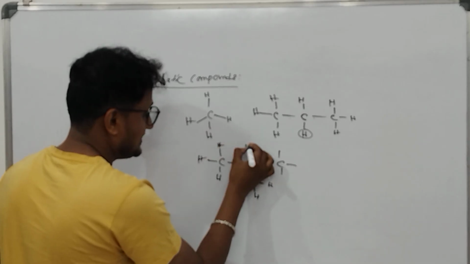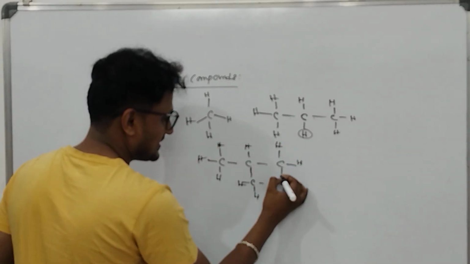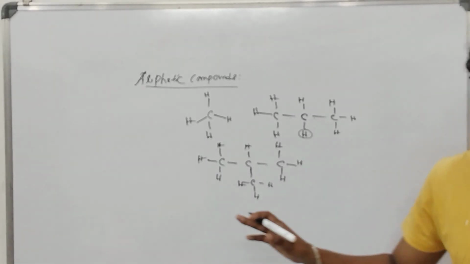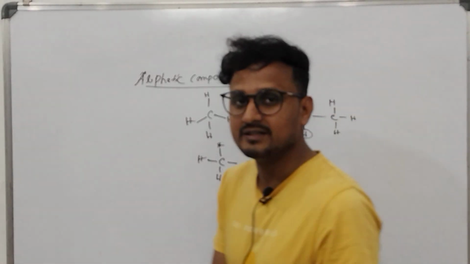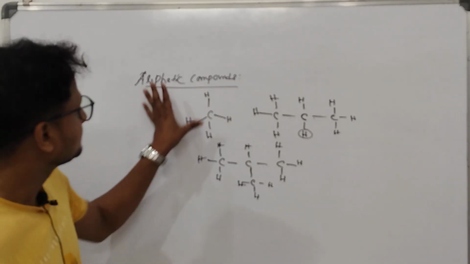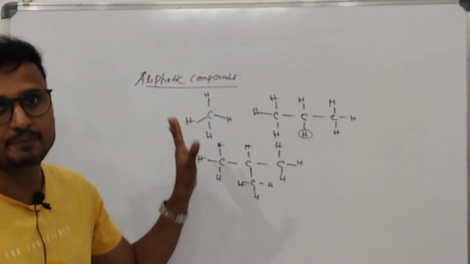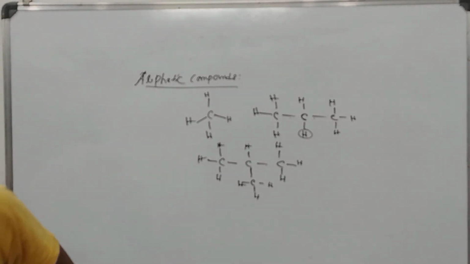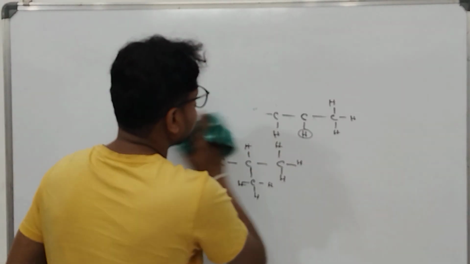We'll name this one. This is going to be a very interesting chapter, very interesting, and those who will see this full video, I can bet you they will never forget this organic chemistry. Okay, so this one is the aliphatic compounds, open chain compounds. It can have the double bond also. Okay, closed chain compounds are this.